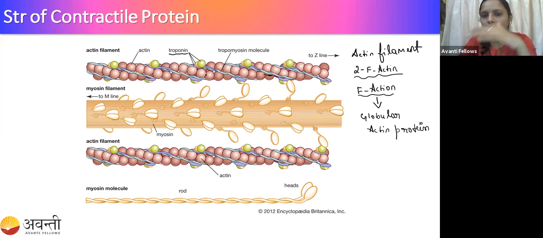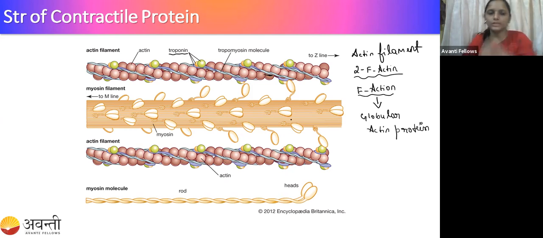Whenever the muscles are relaxed, troponin binds to the tropomyosin and does not allow the actin binding site to be available for the myosin. So troponin binds to tropomyosin during the relaxed muscle state. Guys, tropomyosin, troponin, don't forget these two words. Do you have any confusion in this actin?